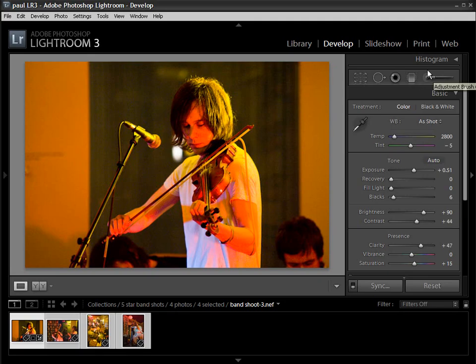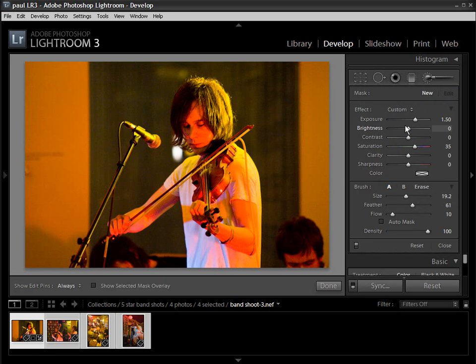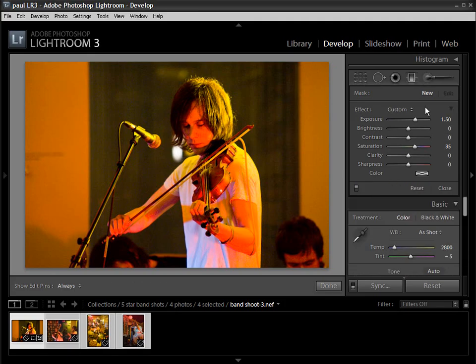Press enter to apply the crop, and we've also got a whole host of selective or localized adjustment tools up here just above the basic palette. So we've got the adjustment brush, and that's going to allow us to paint exposure, brightness, contrast, saturation, clarity, sharpness or color adjustments directly into the file. And we've also got a graduated filter, which allows us to apply the same type of adjustment but using a filter. So let me just quickly show you how this could be used.